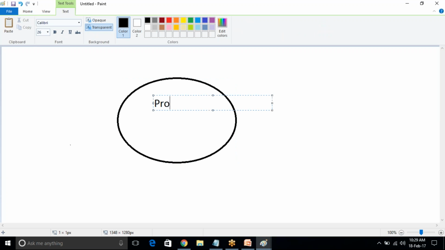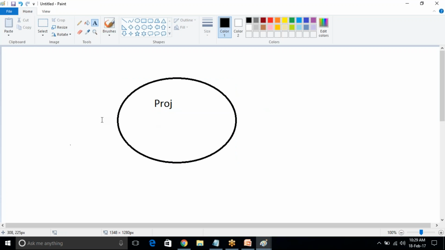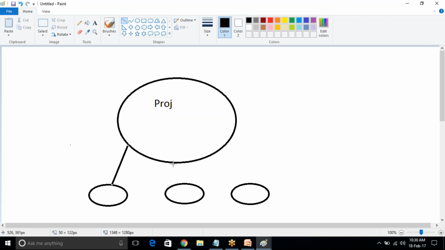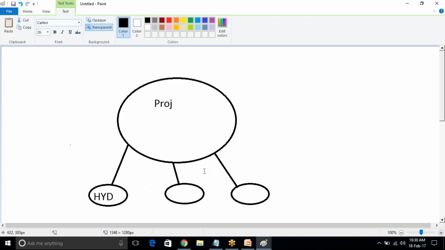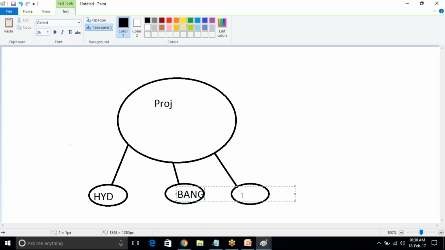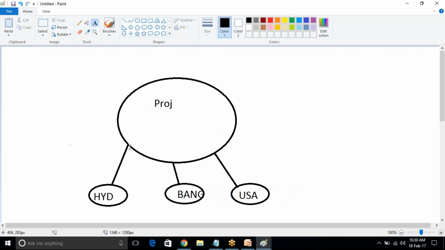Ten people are working in Hyderabad, ten people are working in Bangalore, and ten people are working in the USA. So I have a single project only.